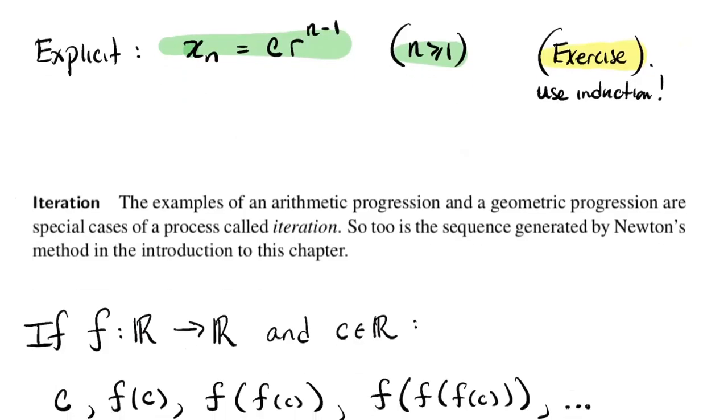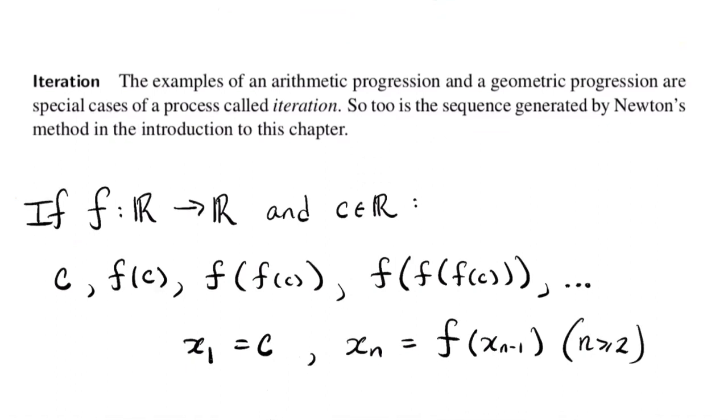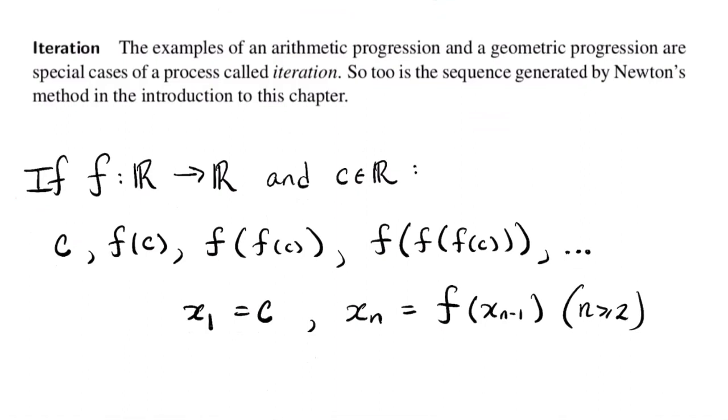Okay, getting close to the end here. Next lecture, we're going to start talking about limits of sequences, a very fundamental notion, but this is just terminology and some examples. I want to point out, where your author points out, that both arithmetic and geometric progressions are examples of a more general idea called iteration. All right. So what is iteration? Your author, in section 2.1, when you read it, motivates some of this sequence stuff using something that you definitely bumped into in calculus, an equation solving method called Newton's method. Newton's method is another iteration process.